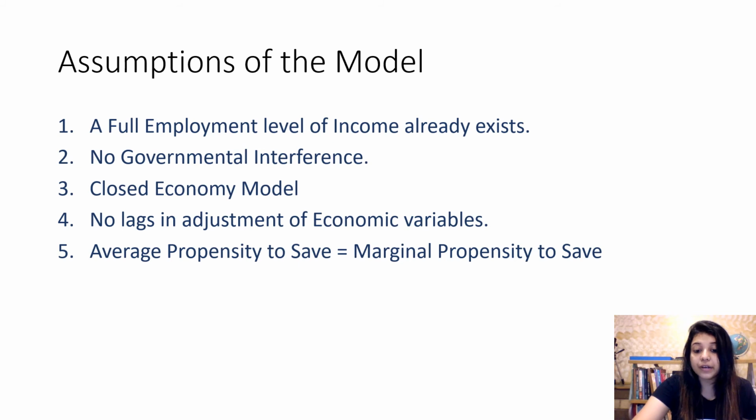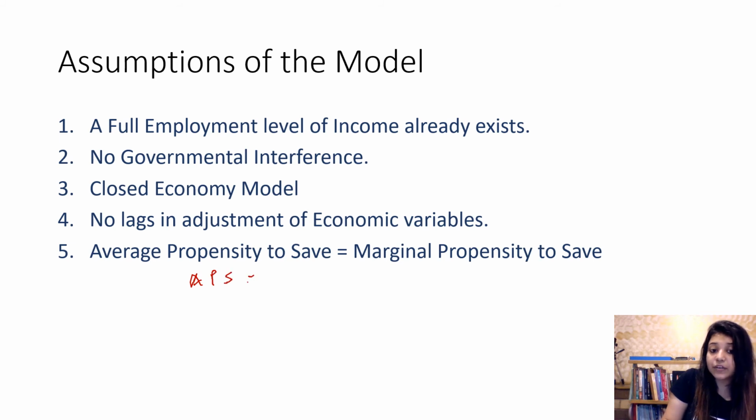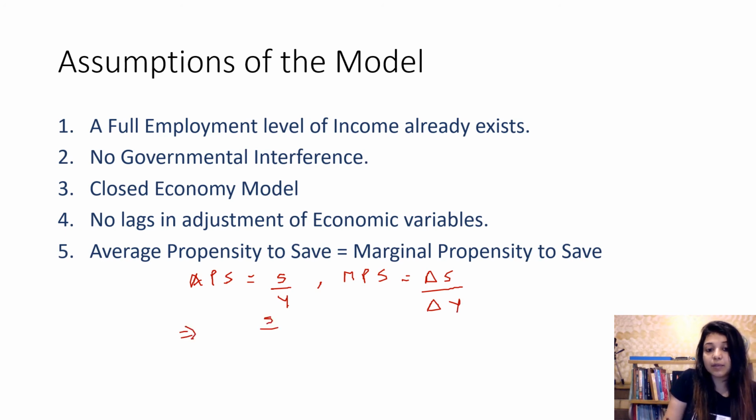Now we have already discussed marginal propensity to save. Average propensity to save is the ratio between total savings and total income. And marginal propensity to save is change in savings upon change in income. That implies savings upon income should be equal to change in savings upon change in income. Therefore, absolute change in saving is equal to relative change in savings.